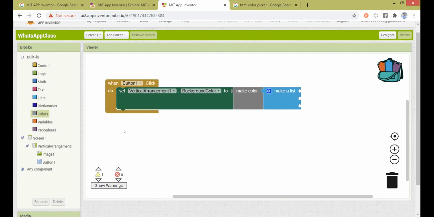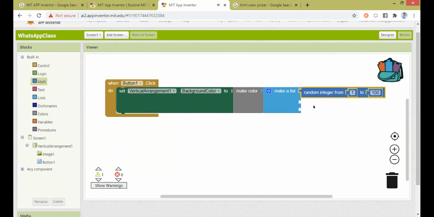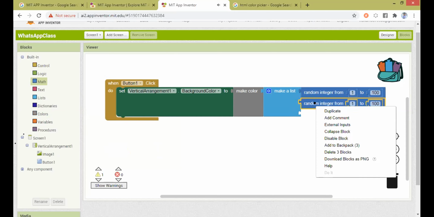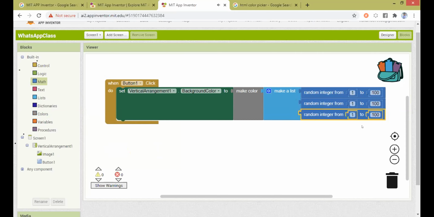Now, how I can generate that random color is, if you go to the math operator, there is an inbuilt option known as random integer. What you have to do now is duplicate this, put it here, duplicate this, put it here, right? What will be the color of RGB? Minimum 0, maximum 255. So you need a random integer from 0 to 255, then a random integer from 0 to 255, and a random integer from 0 to 255. That's all. Your app is ready.